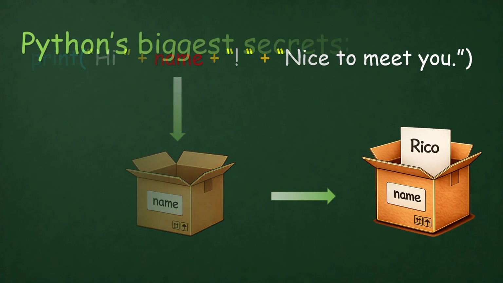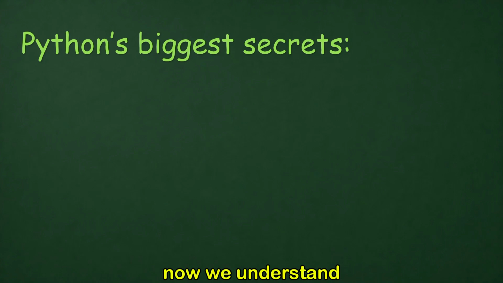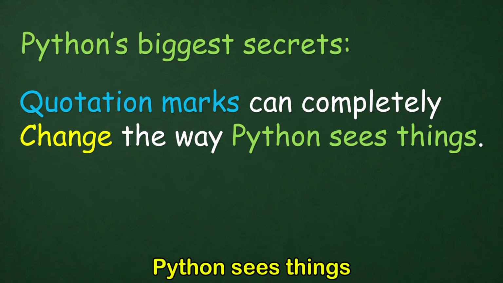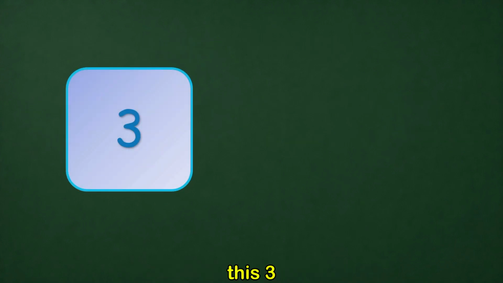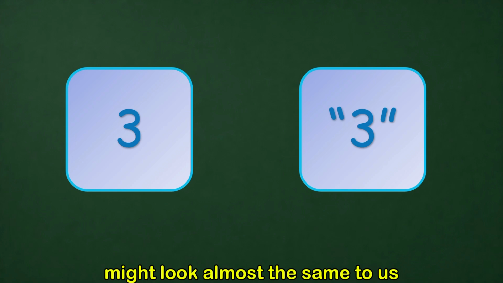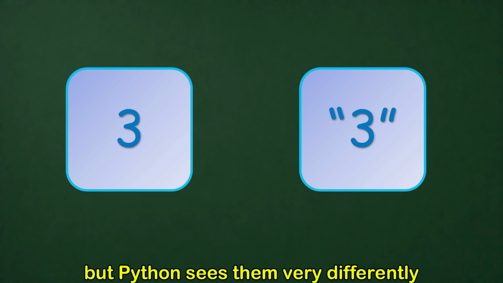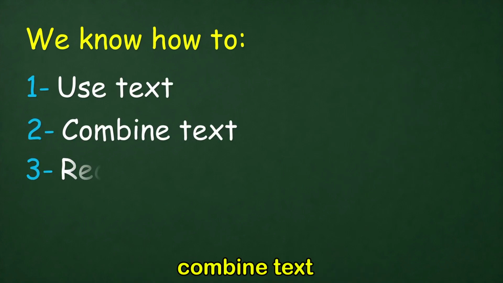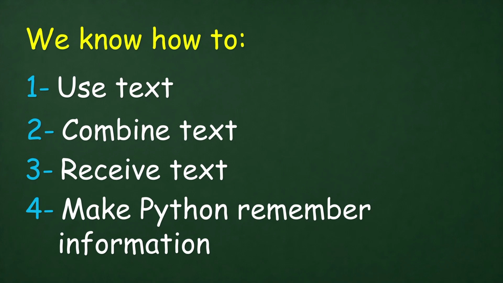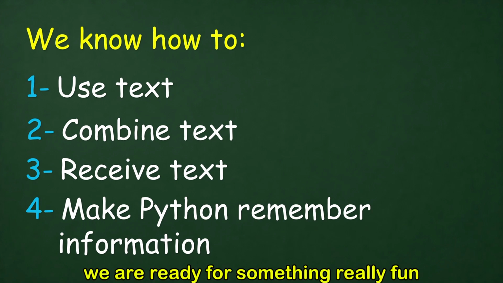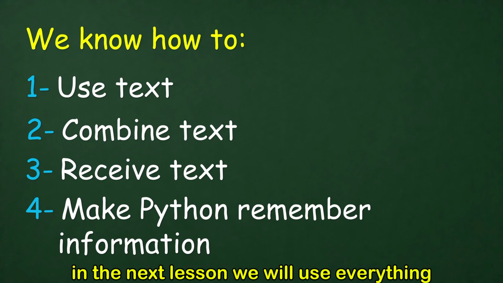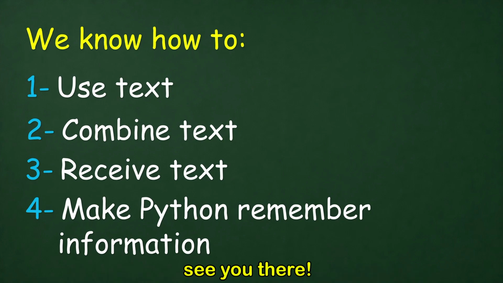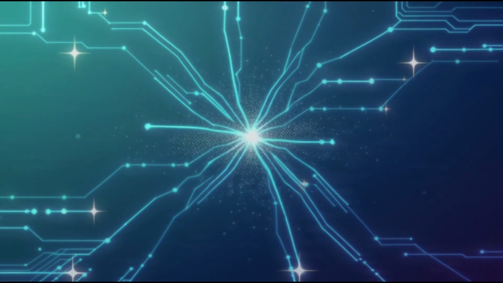Excellent work. Amazing work today! Now we understand one of Python's biggest secrets. Quotation marks can completely change the way Python sees things. This 3 and this 3 might look almost the same to us, but Python sees them very differently. And now that we know how to use text, combine text, receive text, and make Python remember information, we are ready for something really fun. In the next lesson, we will use everything we learned to build our own text program. See you there!